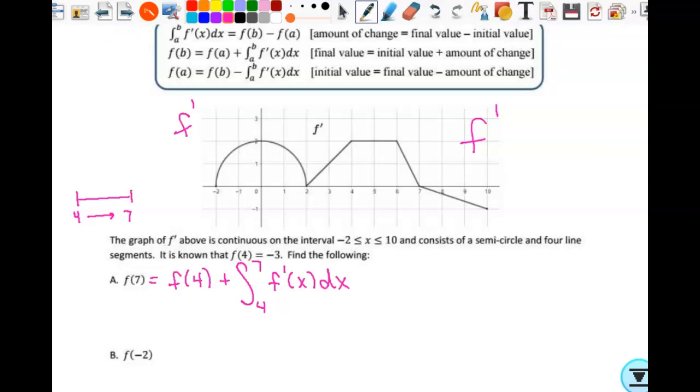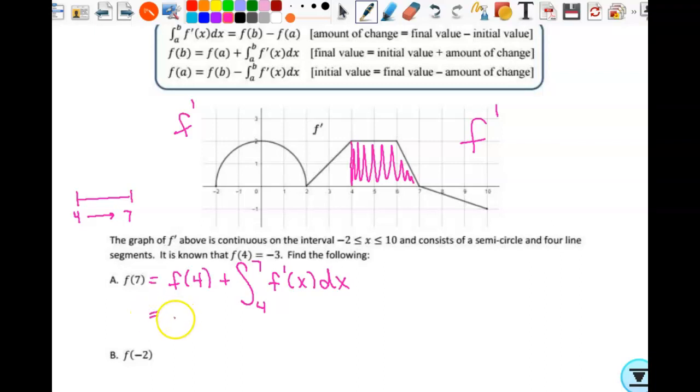Okay? Now, f of 4, that's given, -3. How do I find the value of this definite integral? Right now, guys, we're going to use area to evaluate definite integrals. So I'm going to accumulate the area beneath the graph of f prime from 4 to 7. Starting here at 4, I accumulate the change until 7.